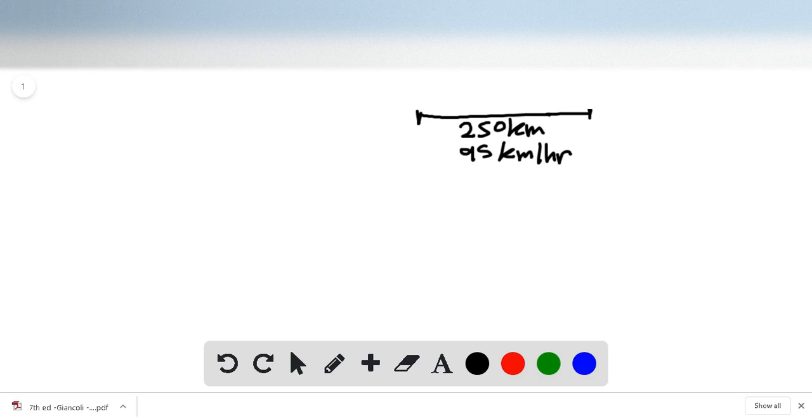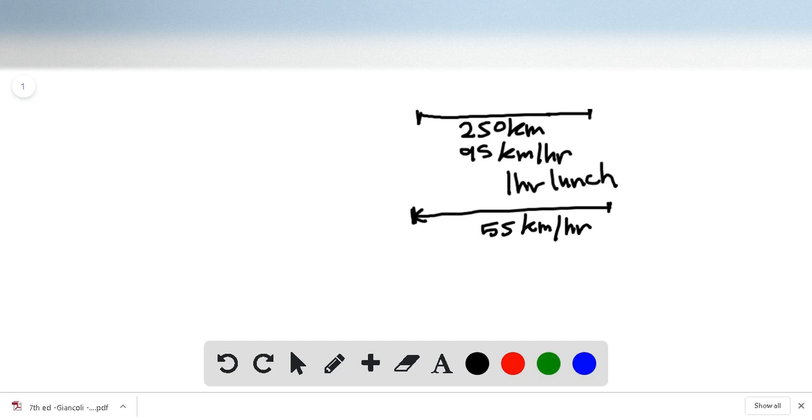And then followed by 1 hour break, lunch break. And then he came back to the same position he started with, so the same distance traveled, but the speed now is 55 kilometer per hour. So let's call this one the speed going, and this one the speed of coming back.